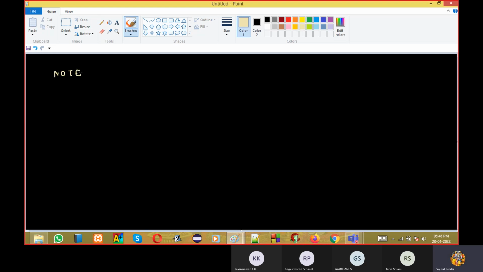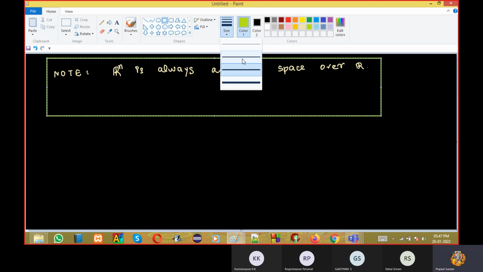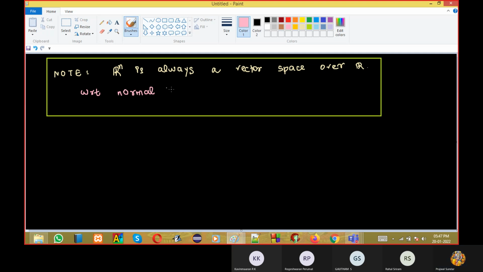Note: R power n is always a vector space over R, with respect to normal plus and multiplication operation definitions, and R^n are n-tuples.